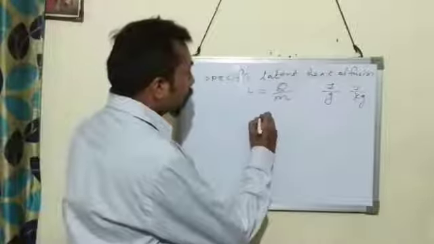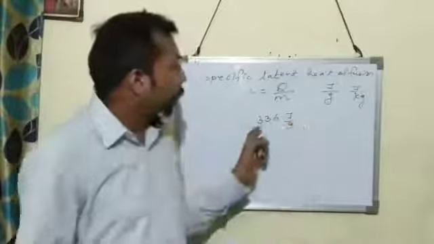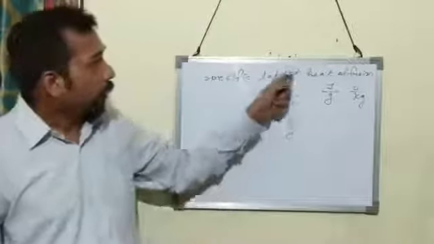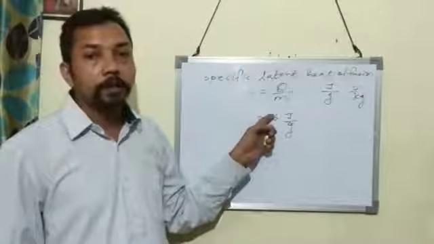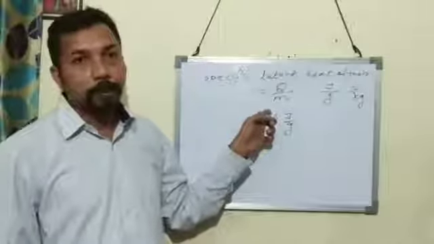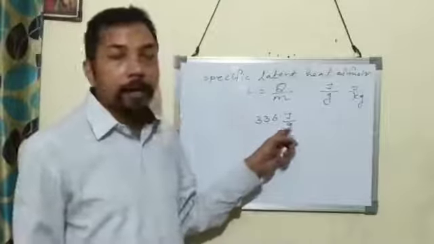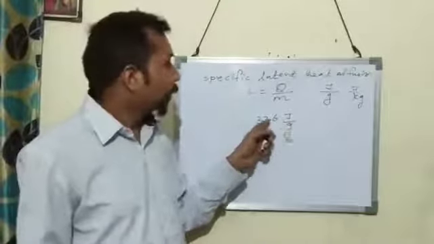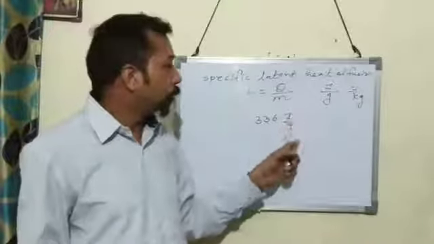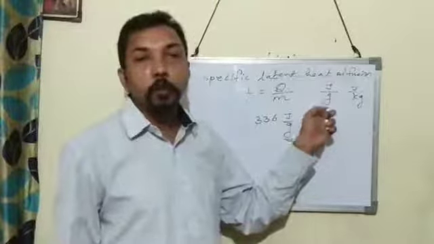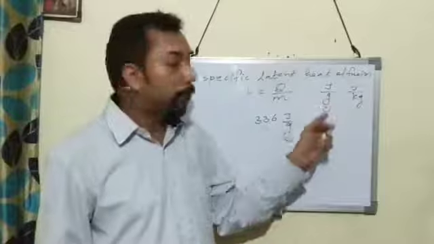The specific latent heat of fusion of ice is 336 joule per gram. It means that 1 gram of ice requires 336 joule of heat to change from ice to water at 0 degree Celsius. This is the meaning of this statement.